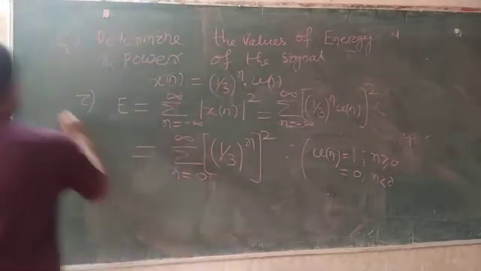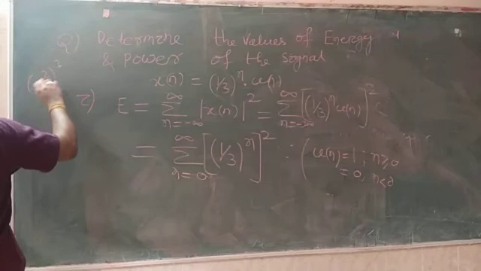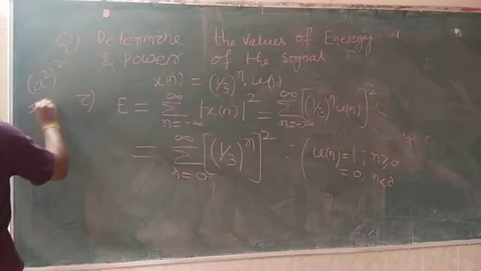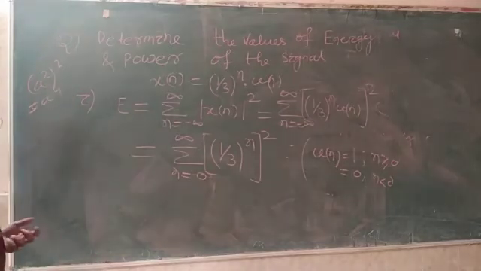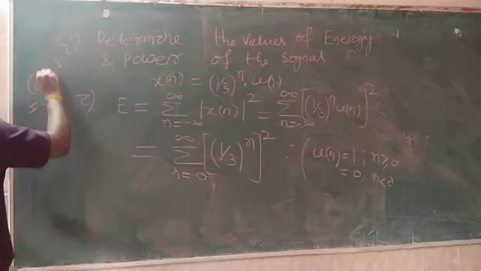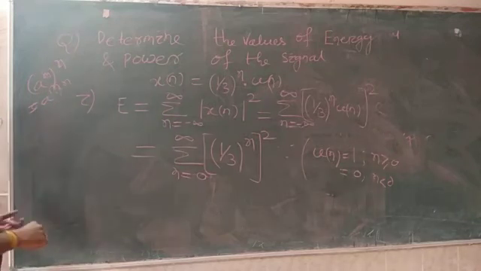Now we have studied in power, that is (a^2)^2, that means the powers get multiplied. The result will be a to the power 4, because 2 into 2 is 4. You have studied in mathematics that (a^m)^n becomes a^(mn).